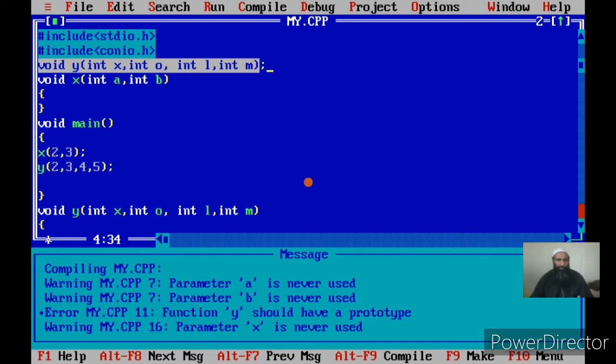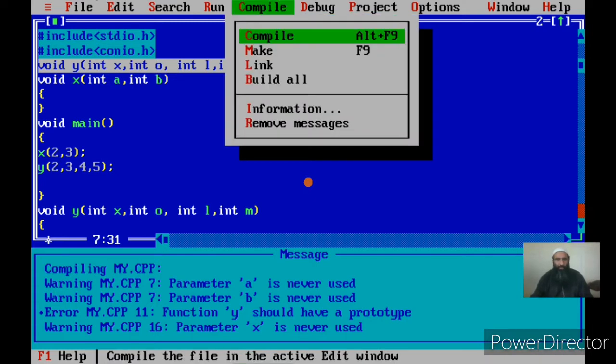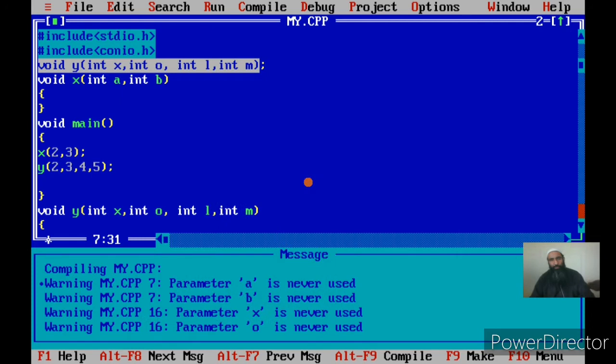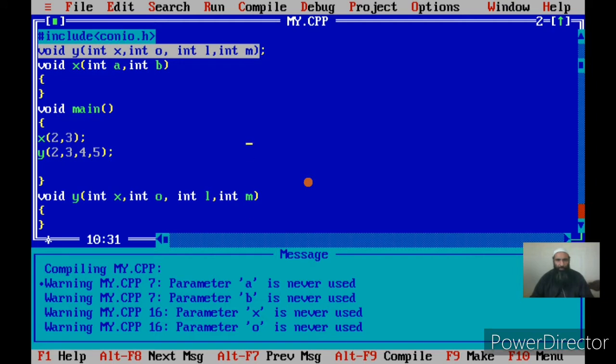Since the compilation goes from top to bottom, that is why we give a prototype, and now in this case once we compile we will not get any error. I have already discussed the function prototype in detail in my video on function prototypes. Now we don't have any problem in this program, we don't have any errors, so we have created two functions. One is x, which has two formal parameters or two formal arguments, and one is y, which has four parameters or four arguments.